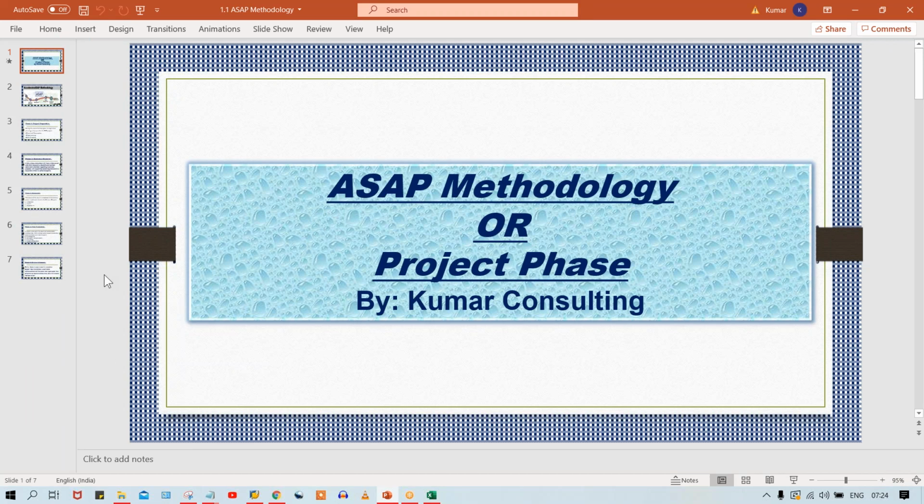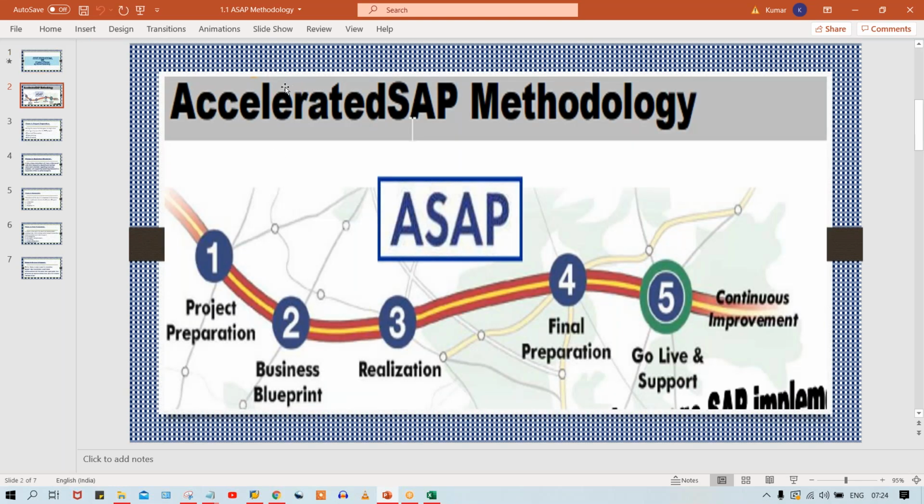So I said implementation. Whatever the implementations are, guys, this entire implementation is going to be segregated into certain phases. And that is called ASAP methodology, or the project phases. Look at here. ASAP methodology is nothing but Accelerated SAP methodology. It's a methodology which is going to accelerate the speed of implementation, guys, right? Because we have to achieve the deadline. Whether an 8 months deadline or 9 months, whatever deadline is given by the client, you have to implement the entire SAP within that deadline, right?